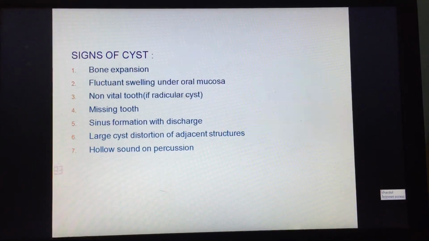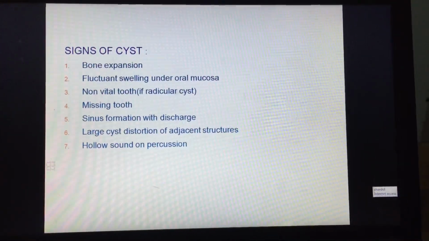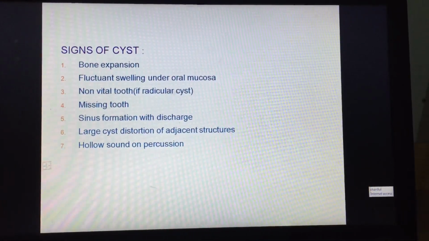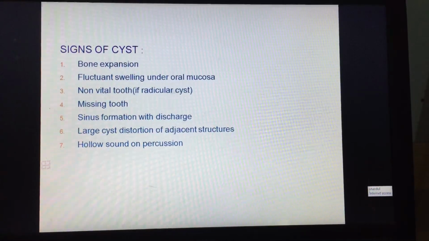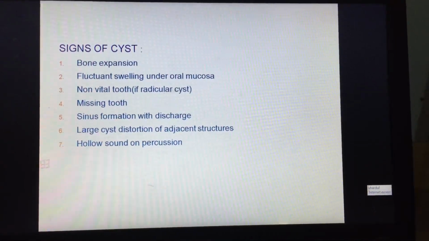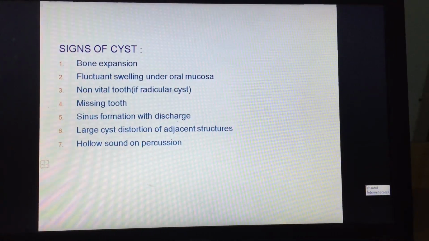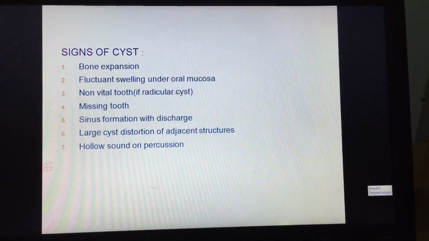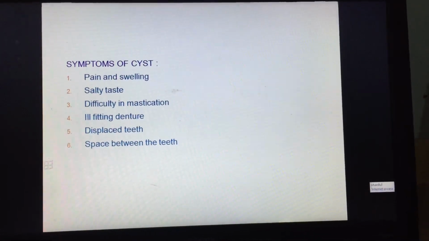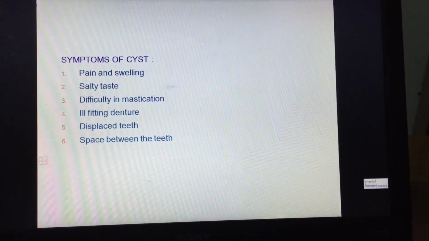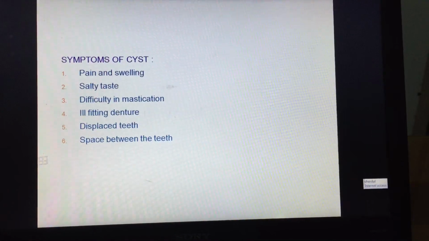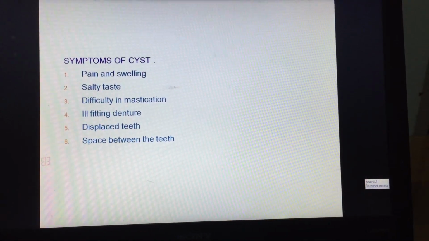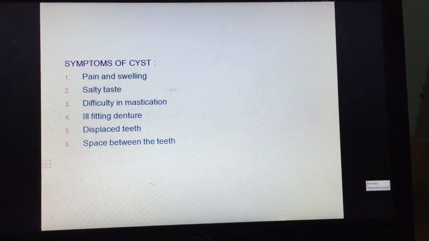Signs of a cyst: whether it's causing a bone expansion, fluctuant swelling under oral mucosa, non-vital tooth if radicular cyst, missing tooth, sinus formation with discharge, large cyst, distortion of the adjacent structures, hollow sound on percussion. Symptoms of a cyst can be associated with pain and swelling, salty taste, difficulty in mastication, ill-fitting denture, displaced teeth, space between the teeth.